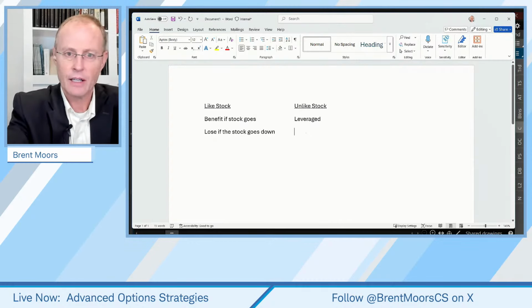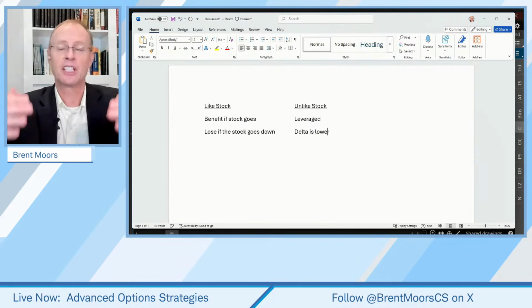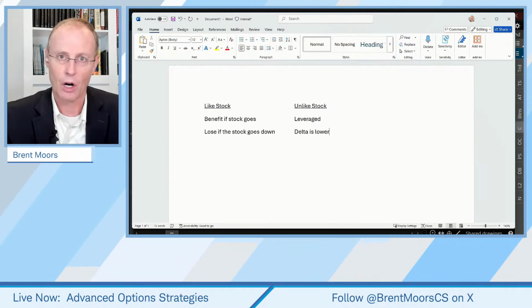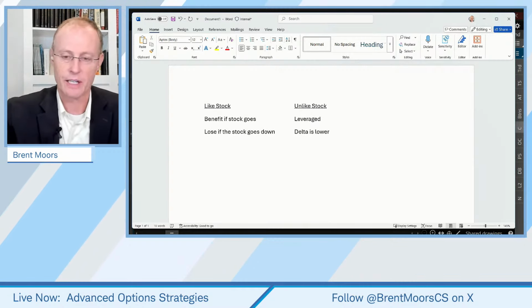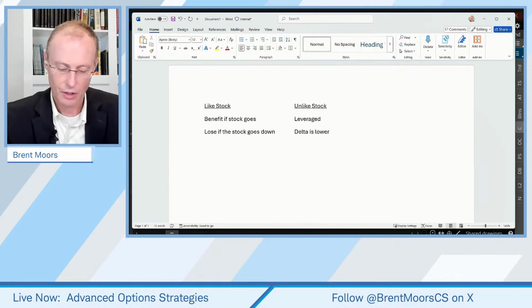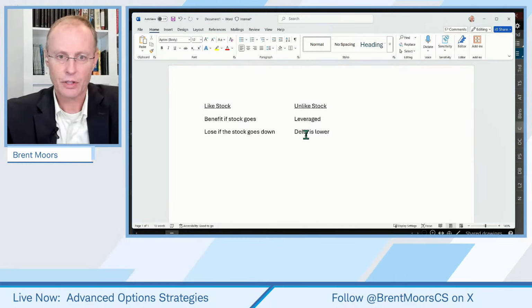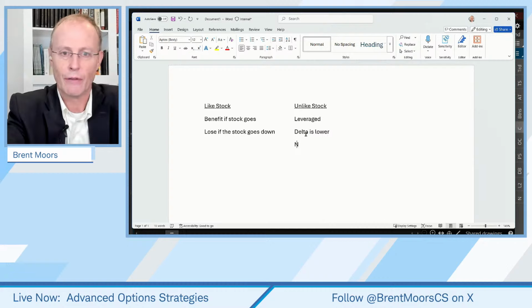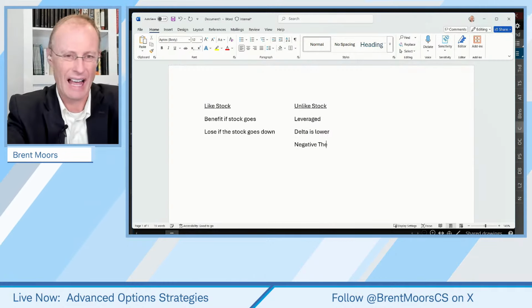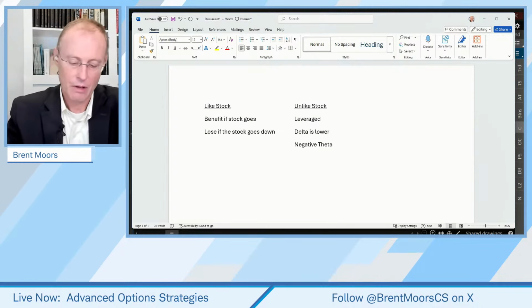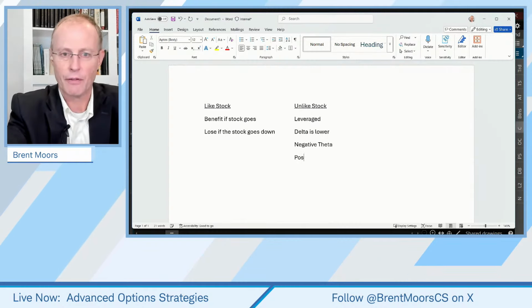The delta is lower. I guess theoretically you could buy 1 delta on a long call, but typically you're going to have a lower delta on the long call versus a stock. Another difference is on a long call, you have negative theta. That's kind of a bummer for most people. Time decay is working against you. That's what theta is. It measures how time decay affects the option. Well, stocks don't have any time decay on them. Another is you have positive vega.